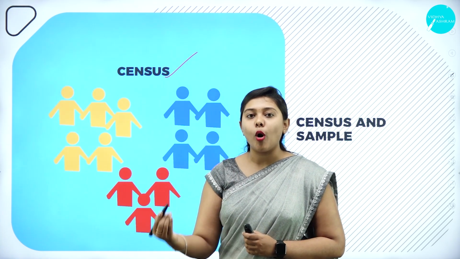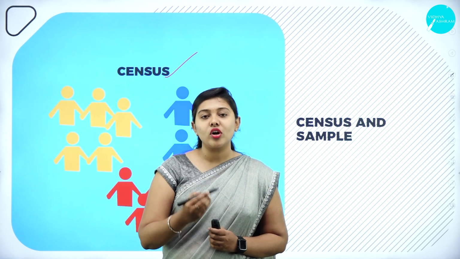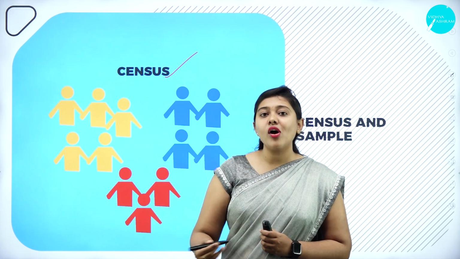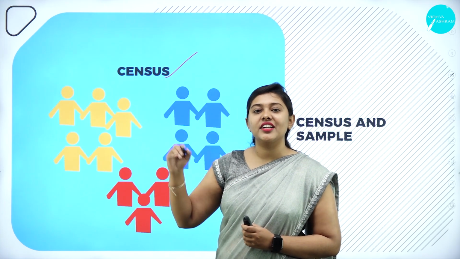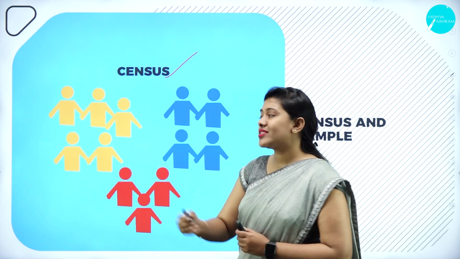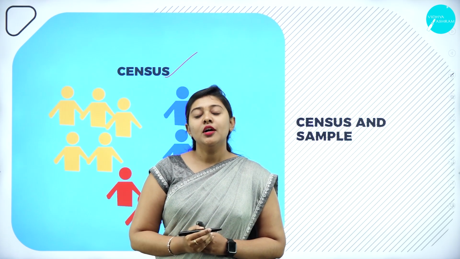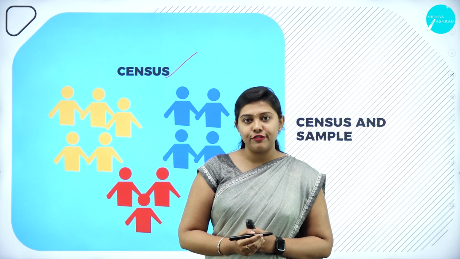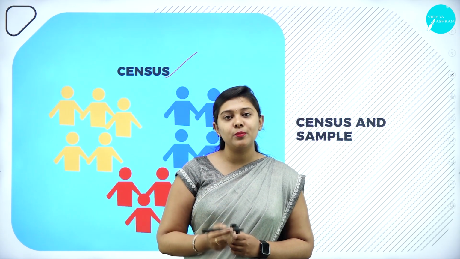So in order to know the population, the literacy rate, the employment rate, the unemployment number, and the illiteracy rate, to know all those things, we will conduct a survey in our country. So census simply means a statistical study in which all the population or universe will be considered for availing the information. This census method is also called the complete enumeration method.